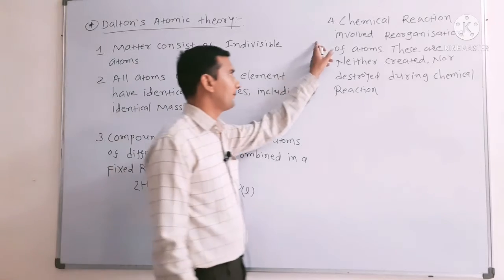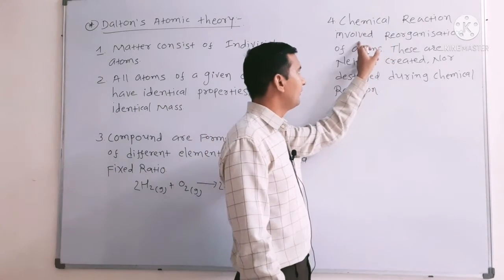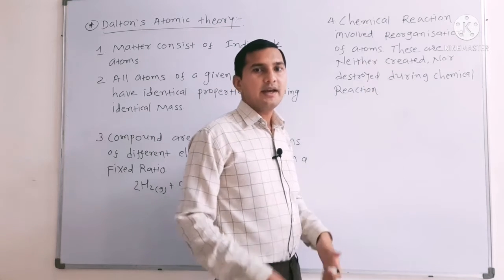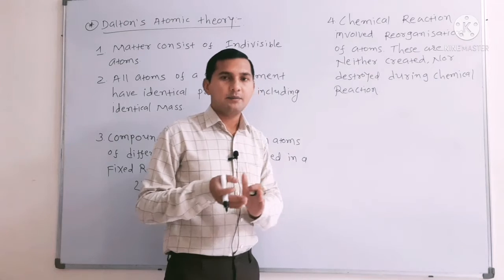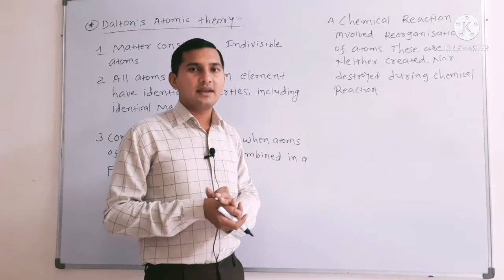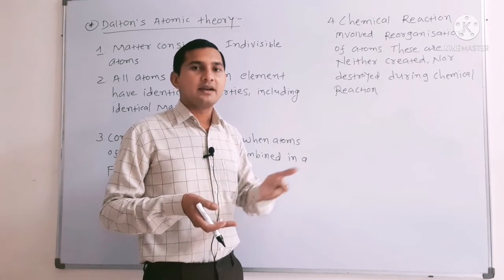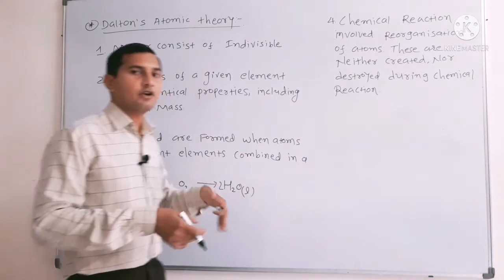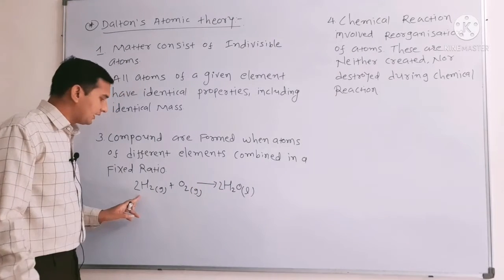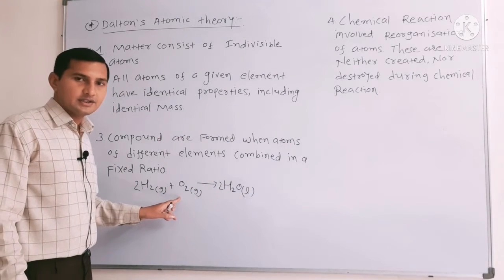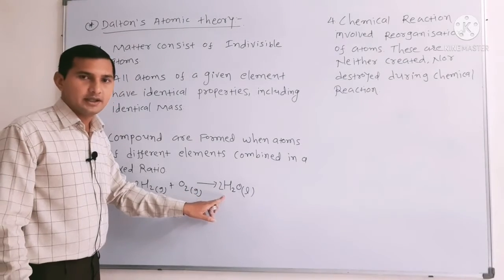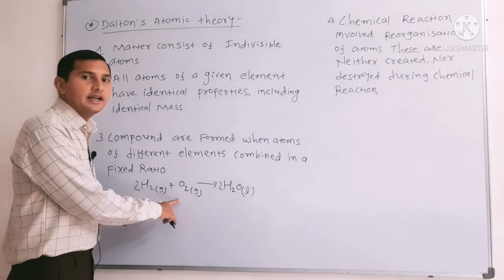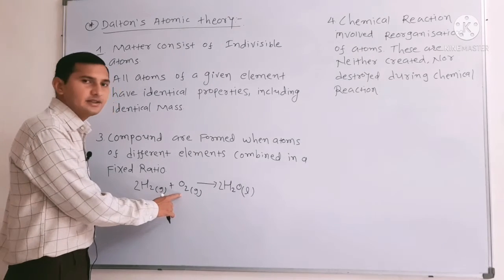Rule number 4: chemical reactions involve reorganization of atoms. I repeat, during any chemical reaction, atoms are rearranged. That means no atom is created and no atom is destroyed, only reorganized during the formation of product. So if reactants combine with each other, then they convert into product. New atoms are not obtained and old atoms are not destroyed, only reorganization takes place.